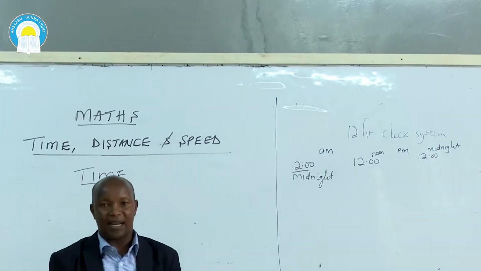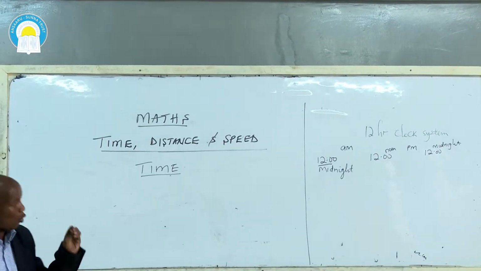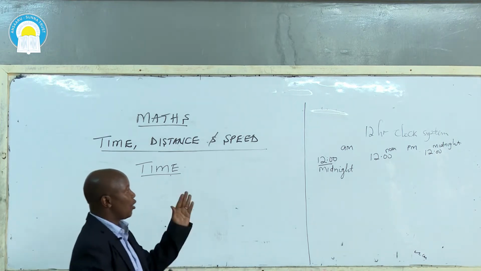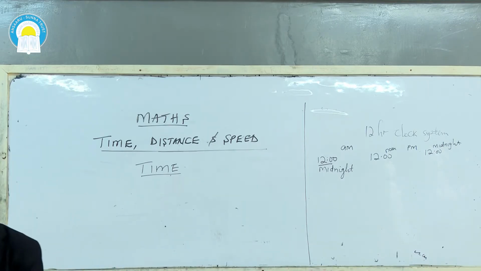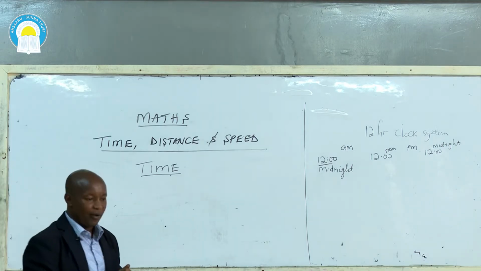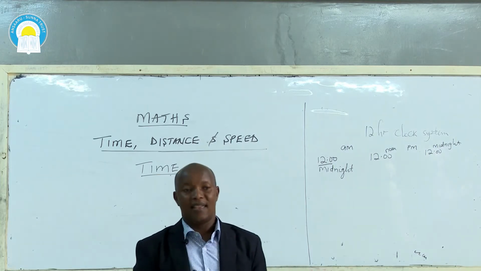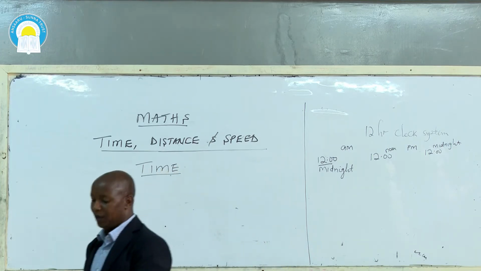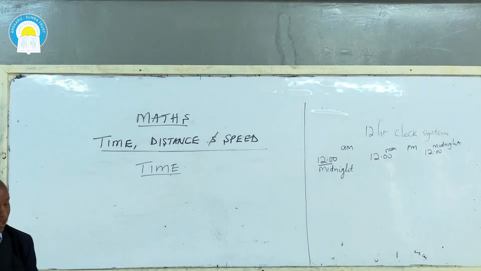So class, you must understand that immediately after noon, PM starts. 12:01, we start with PM till midnight. Then 12:01 again, up to 12 noon again, we have AM. Very important for you to understand. I've noted with a lot of concern that many of our learners in the class have a problem with time. So wherever you are, listen to my lesson very carefully, and I'm sure you are not going to mess up again with time.